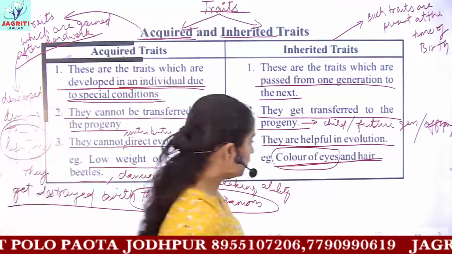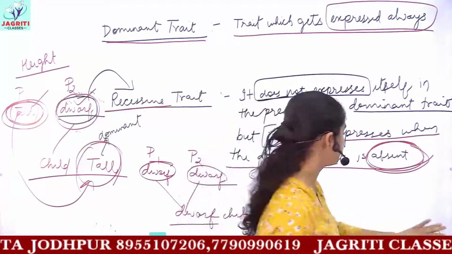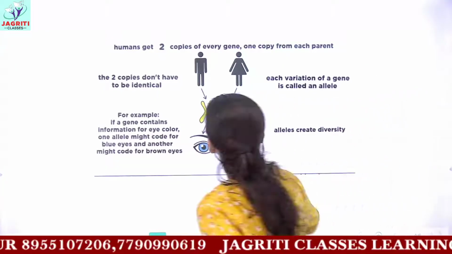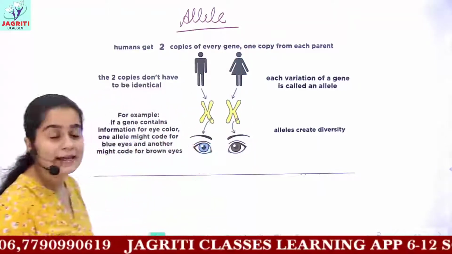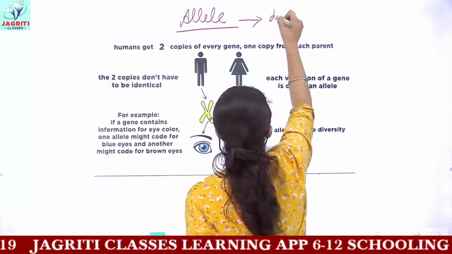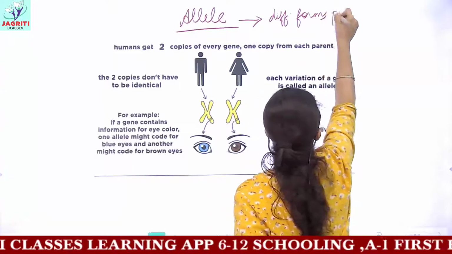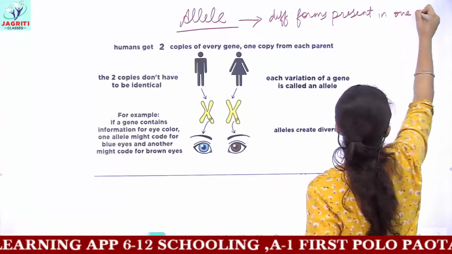Now we'll be moving on to the next. Now we'll be doing the last topic, which is alleles. So what are alleles? If you want to define them, you can call them different forms present in one gene.